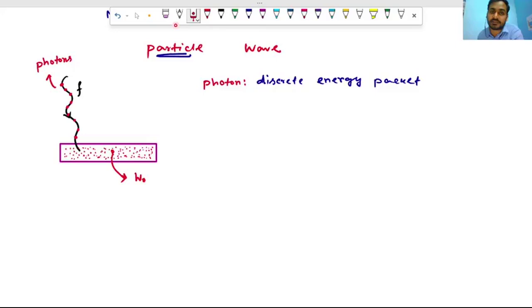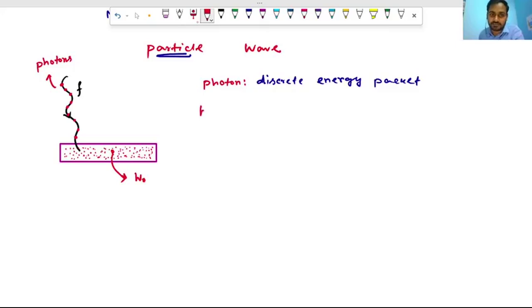If W naught is not supplied by a photon, then the electron will not be emitted. If the energy supplied by the photon is more than the minimum required energy W naught, then definitely the electron will be emitted, and the emitted electron will have some kinetic energy.